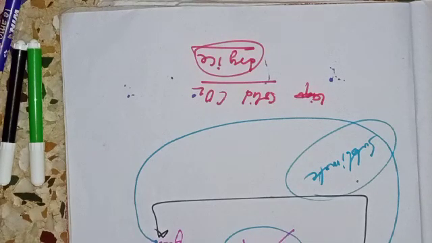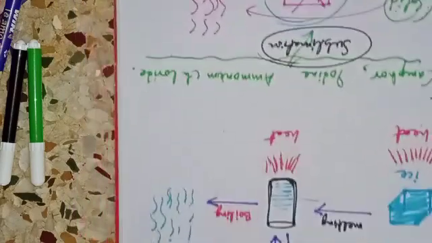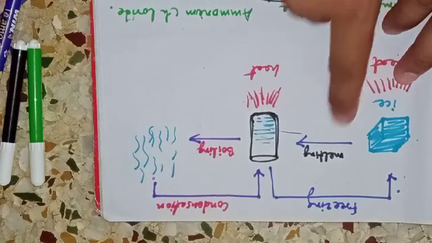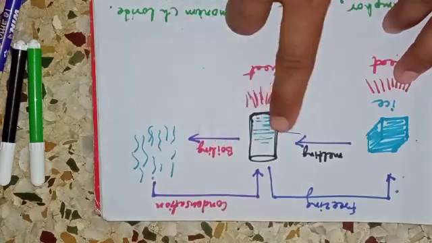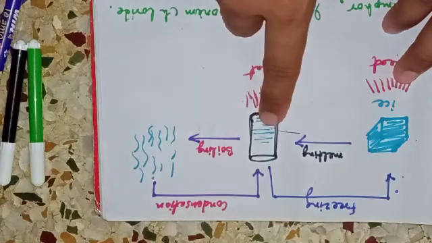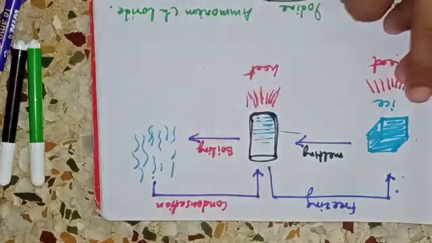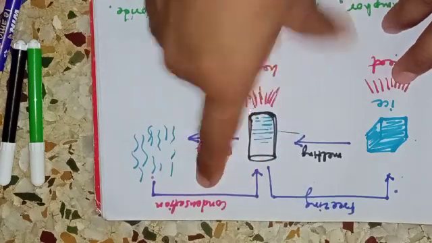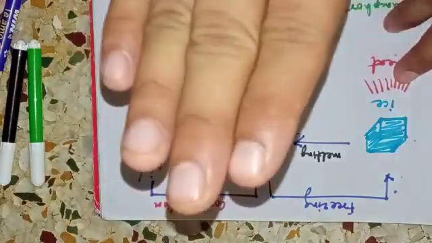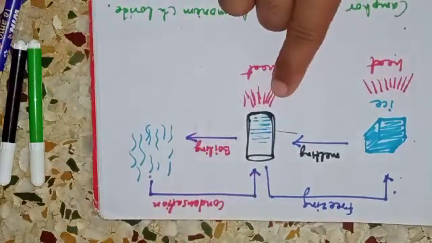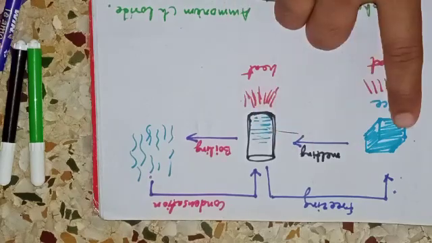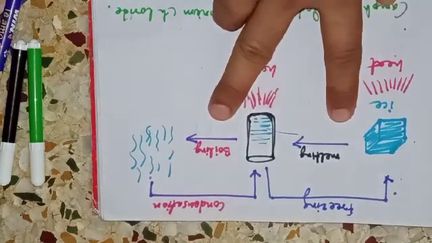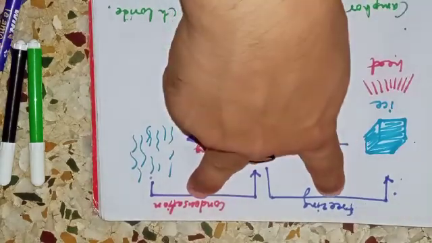Hope you understood. So again, for a brief revision, my dear students, melting is a process by which solid becomes liquid and heat is being supplied. Boiling is a process by which liquid becomes gas, heat is supplied again. Condensation is the process by which gases become liquid, heat is taken out, that is the temperature is decreased. Freezing is the process by which liquid becomes solid, again the temperature is decreased, heat is taken out. So heat is being supplied in these two processes, heat is being taken out in these two processes.